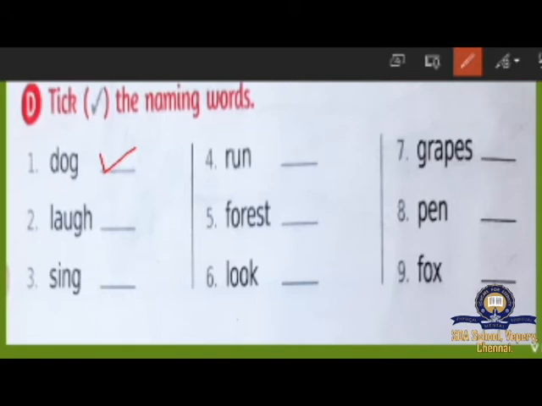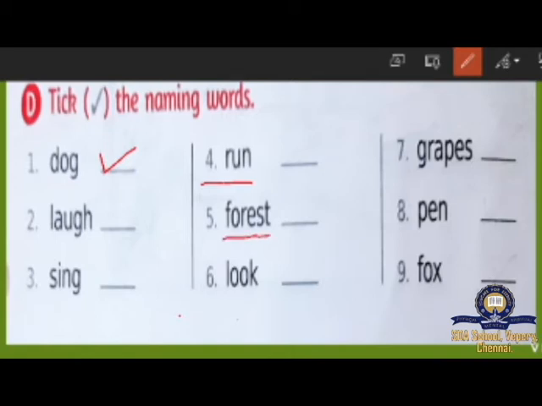Don't touch it. Look at the third one, sing. S-I-N-G, sing. Singing is also an action. So you shouldn't touch this. And look at the fourth one. R-U-N, run. Running is also an action word. So don't touch it. Look at the fifth one.